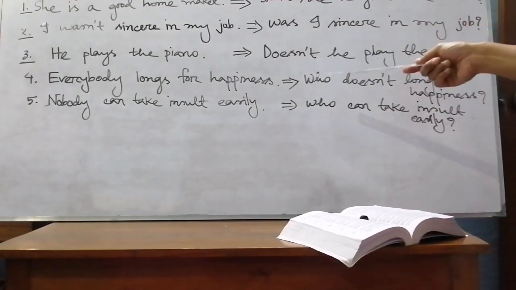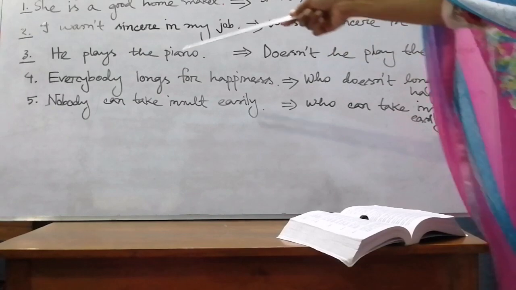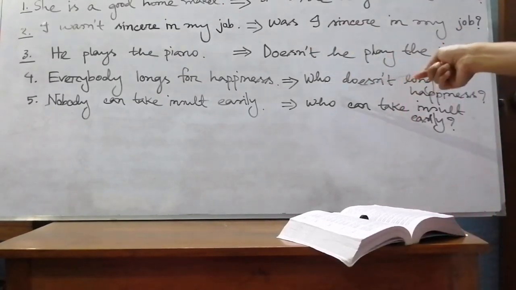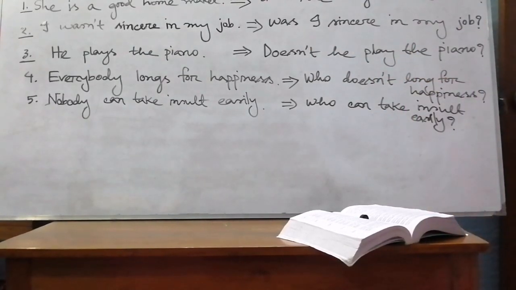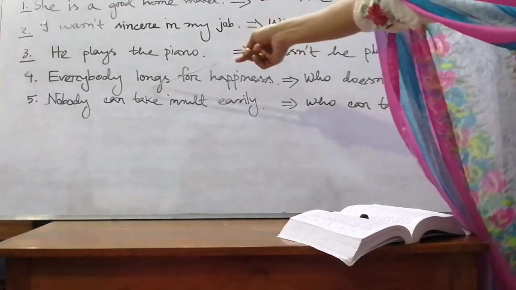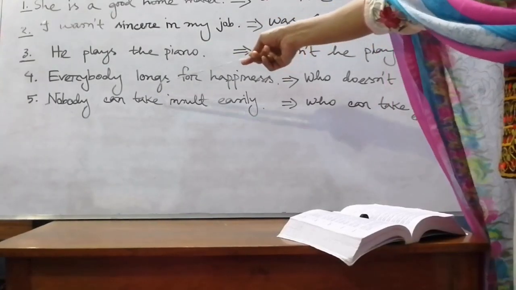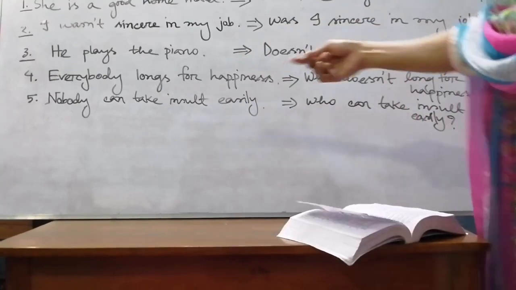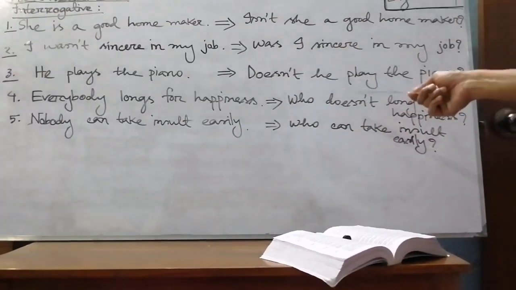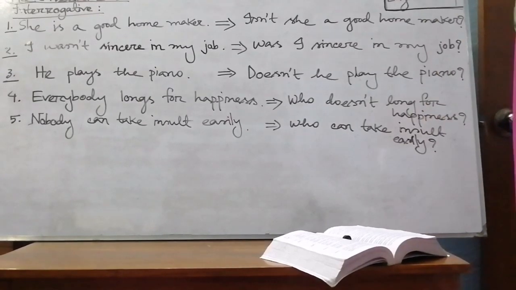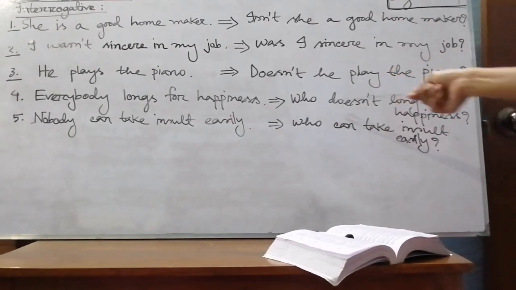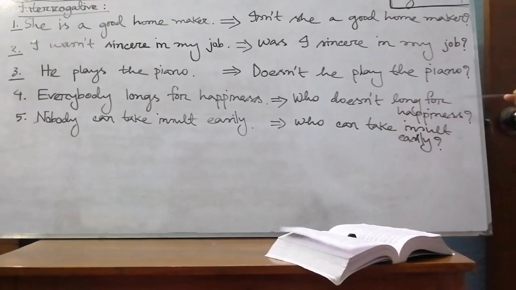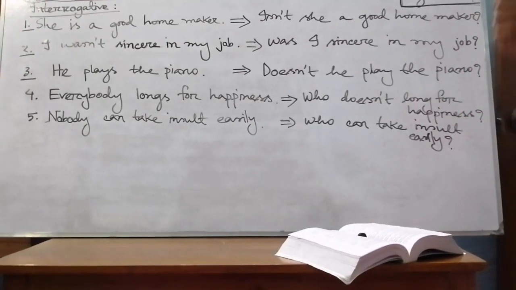Then what will be the correct answer, my dear students? Yes, you are right. In place of everybody we will use who, and then we will make the sentence negative. So you see here longs, present indefinite. So we will use here doesn't, negative form. Then, who doesn't long for happiness? Who doesn't long for happiness?